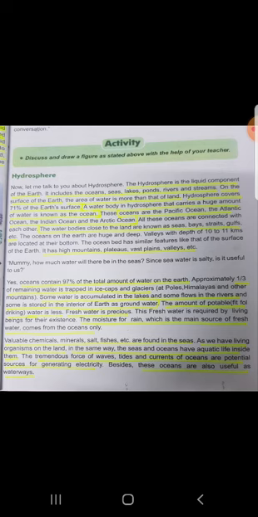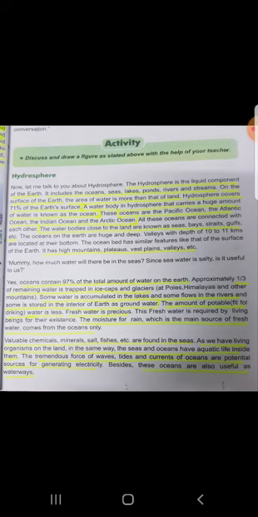The moisture for rain, which is the main source of fresh water, comes from the ocean only. So the source of fresh water is rain, and for rain moisture is necessary. This moisture comes from the ocean. Now the next paragraph will show you the importance or the usefulness of oceans.